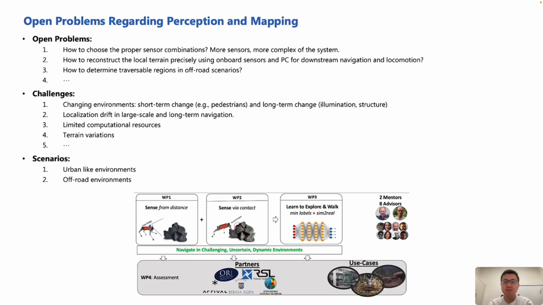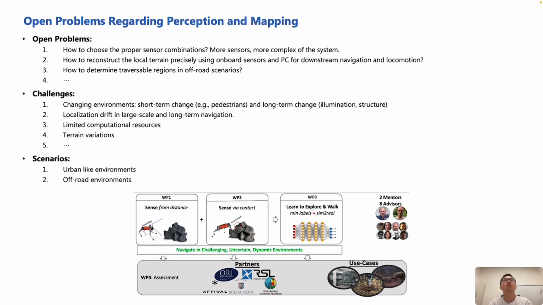And from my understanding regarding work packages 1 and 2, this will involve several open problems, like how to choose the proper sensor combination, and the second problem should be how to reconstruct the local terrain precisely using onboard sensors and PCs for downstream navigation tasks. And this is a very important problem. And the third problem should be how to determine traversable regions in off-road scenarios, and so on.